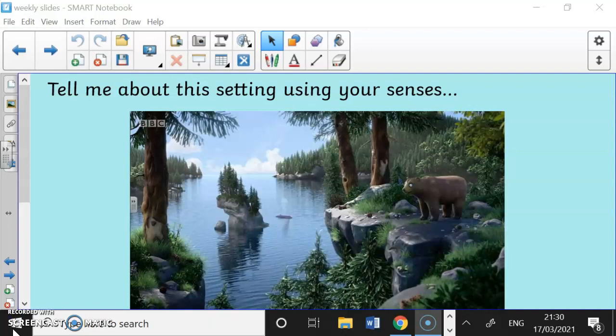Okay, here are some of my ideas. I can see the big brown bear hiding in the trees. I can hear a cool waterfall trickling down the rocks. I can smell the fresh pine trees. I could feel the cool water as I swam into the sea. Okay, let's move on to the next setting.